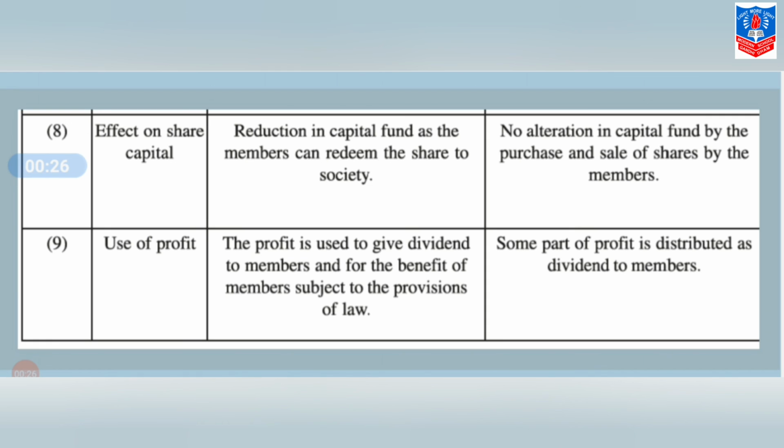Last difference, that is use of profit. The profit is used to give dividend to members and for the benefit of members subject to the provisions of law. While in company form, some part of profit is distributed as dividend to members. So these are 9 differences between cooperative society and company.